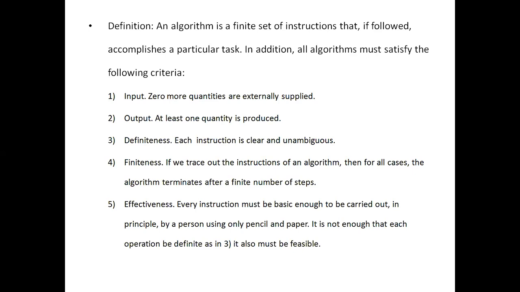Even within those 20 statements, there might be a for loop or a while loop or a repeat until loop, and the loop is repeated some 10 times. So altogether 20 plus 10, 30 times the instructions are executed. So whatever it be, the algorithm should come to a termination after executing a finite number of steps. That is more important. You should execute a finite number of steps and you should come to a termination: finiteness.